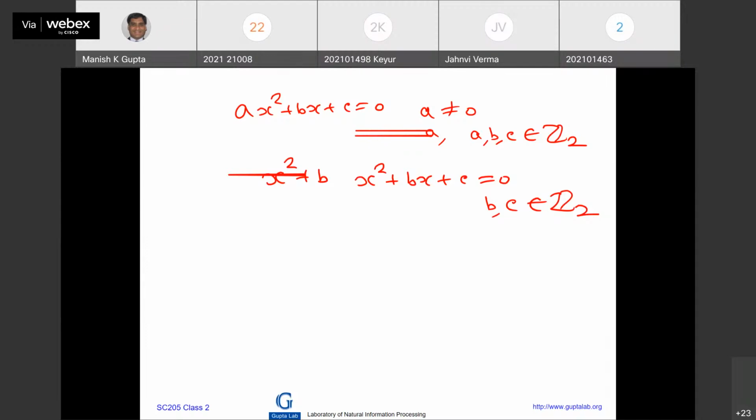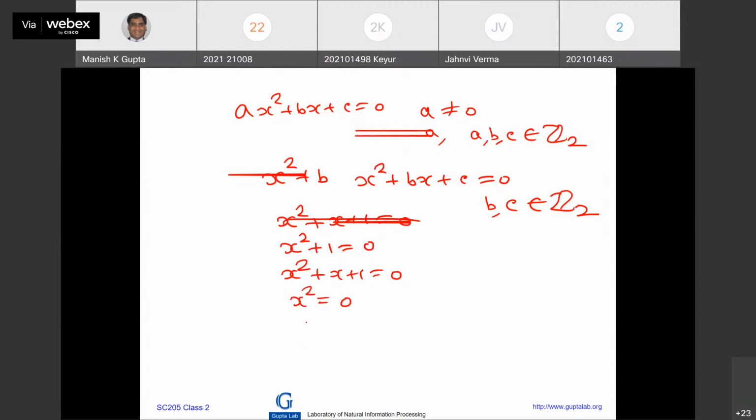That means now you are going to see the beauty of discrete math, right? What is the beauty of discrete math? b has 2 choices, c has 2 choices. So you can see how many equations there are. There are only 4. I can write all the 4 equations. x square plus x plus 1 is equal to 0. x square plus 1 is equal to 0. x square plus x plus 1 is equal to 0. x square is equal to 0.